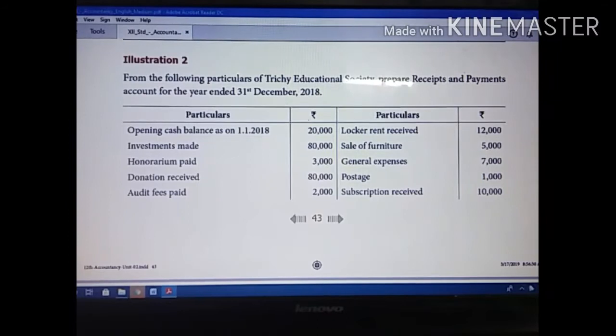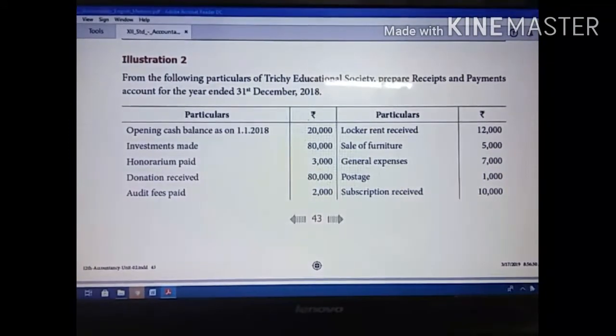For example, if you give any remuneration to an AC mechanic or a plumber, that person is not a regular employee. If any problem comes, they will come and solve it and get a remuneration.